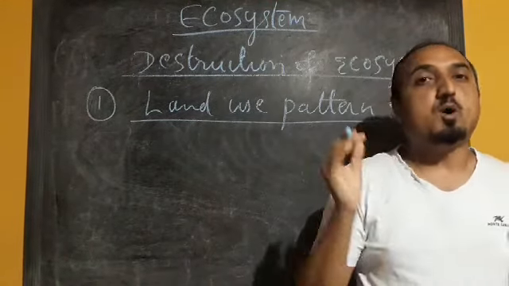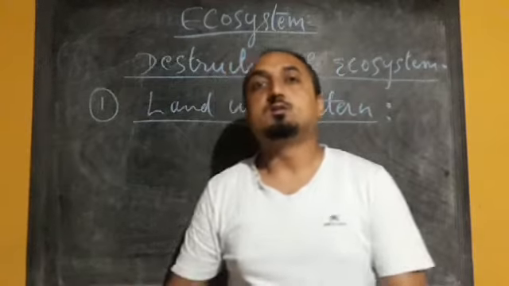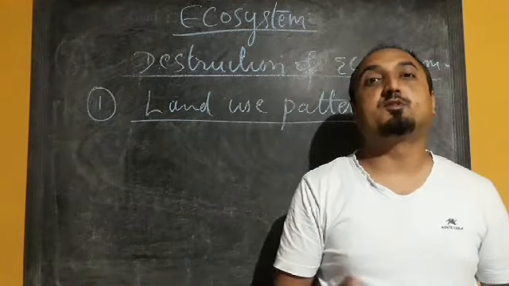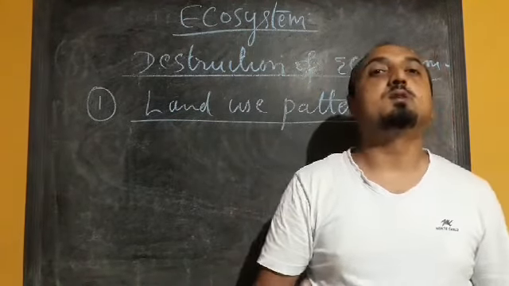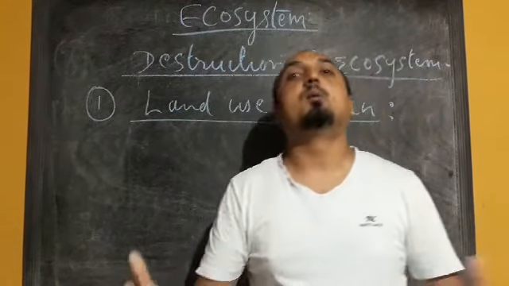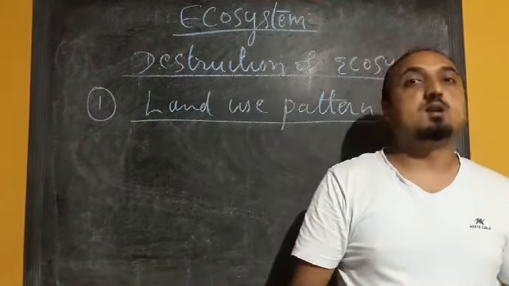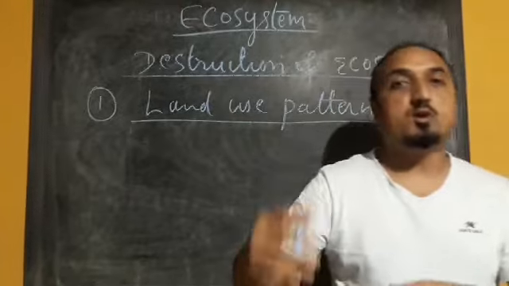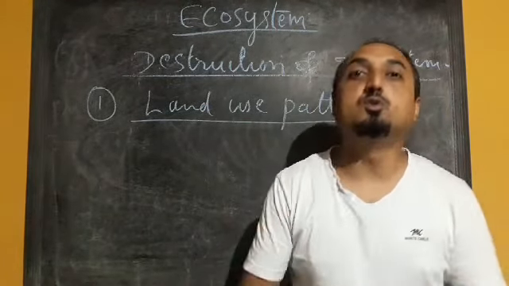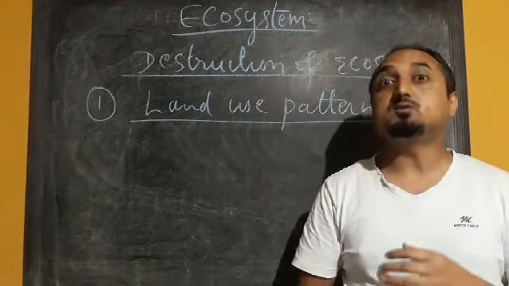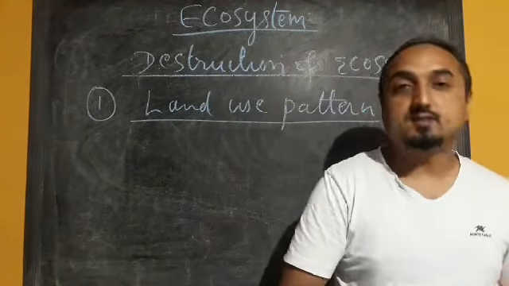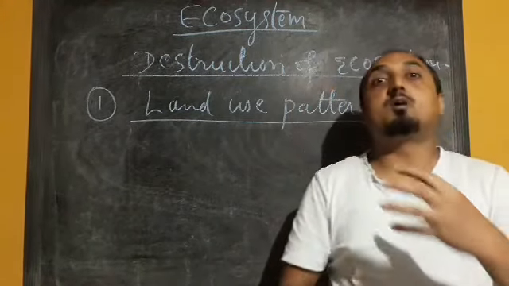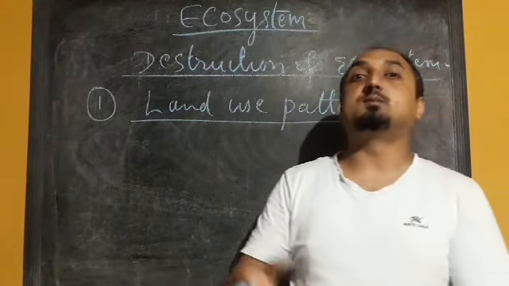We know that the population is increasing day by day. Once the population is increasing, the consumption of different types of resources increases, meaning consumption of food items as well as other resources present in our country. Mineral resources, forest, water, and other types of resources are being exploited too much. Because of that too much exploitation, whether of natural resources or man-made resources, our ecological balance has been disturbed.